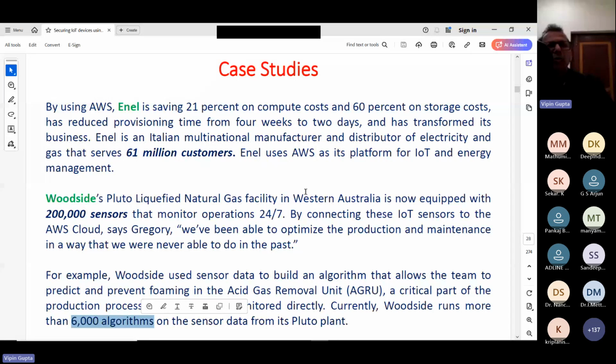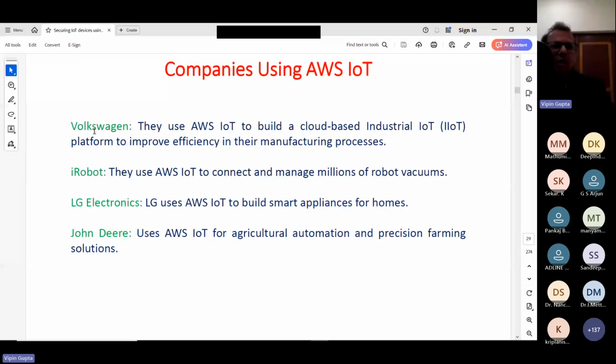Please remember, you know that almost 80 to 90% of startup companies use cloud, and out of those, half of the companies use AWS cloud, because they have got such a vast choice of services. That means you can create from a simple to a very large solution. So I'm just giving you an example. And then Volkswagen is there, iRobot is there, LG Electronics, and a tractor company is also using it. This is again the tip of the iceberg.